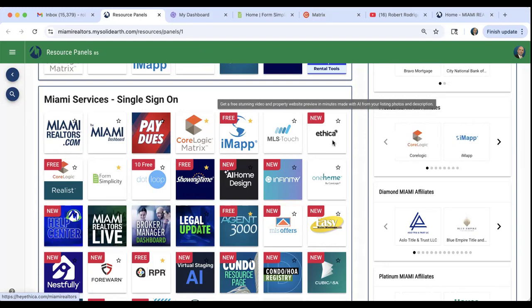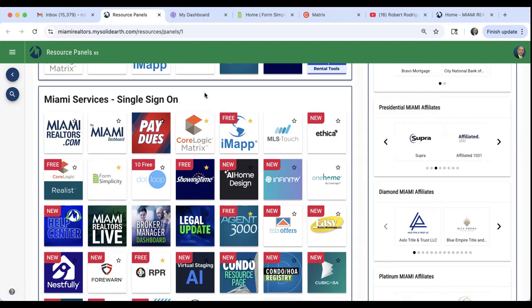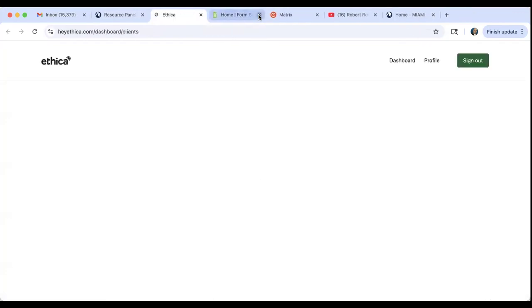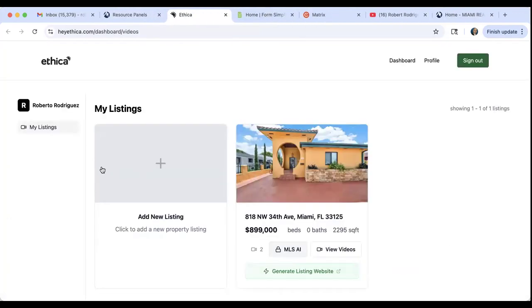Okay. All right, guys. Since we have a lot to cover, I'm going to go ahead and switch focus now into Ethica. Ethica is another one of these AI tools, which are really great. Now, again, I already prepared a preview for you to see of a listing.